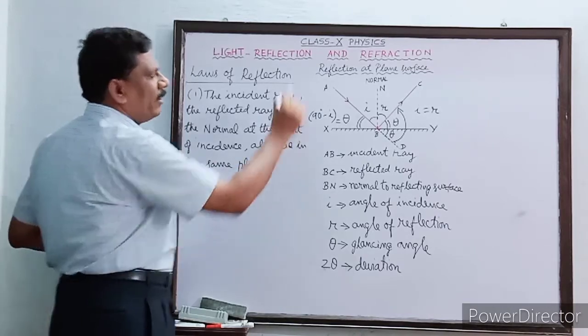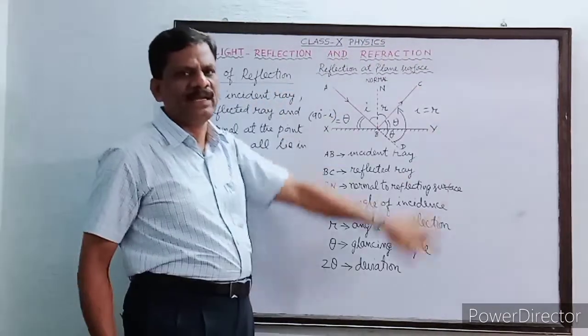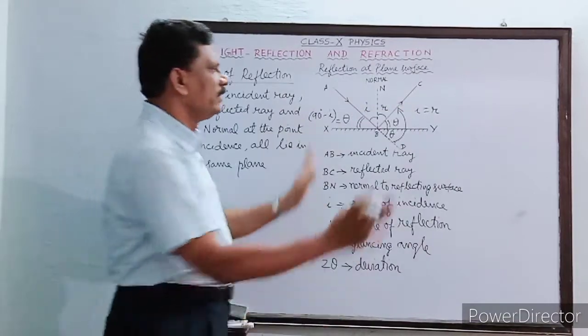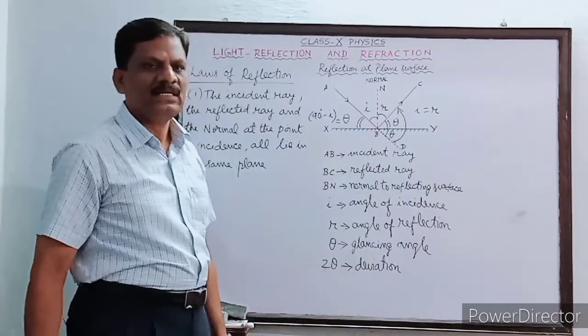Here they are all lying on the board. The board is a vertical plane. So all these are lying on the board.